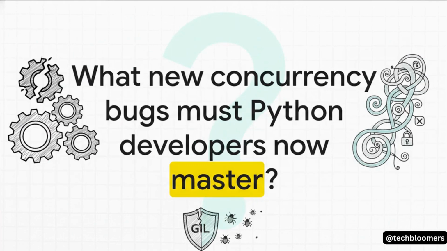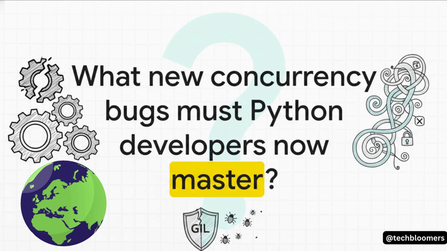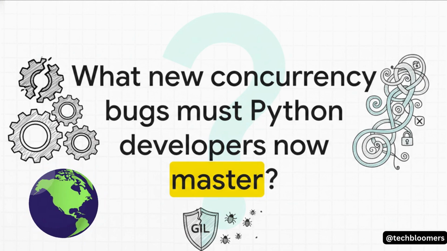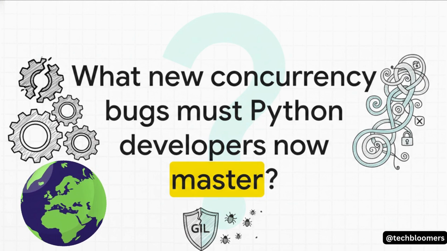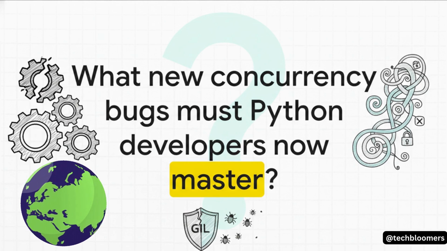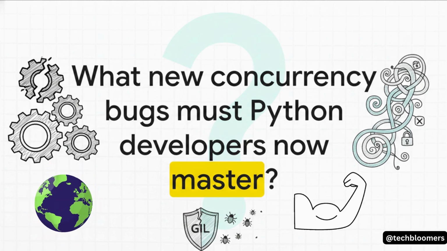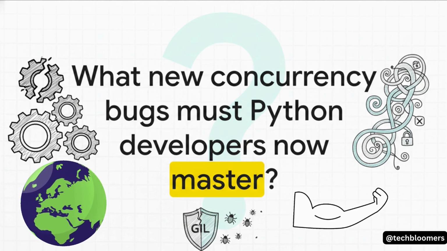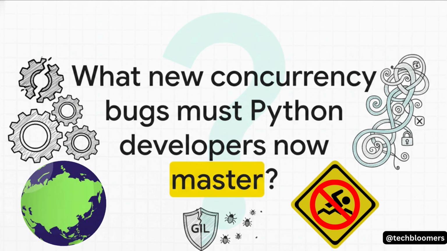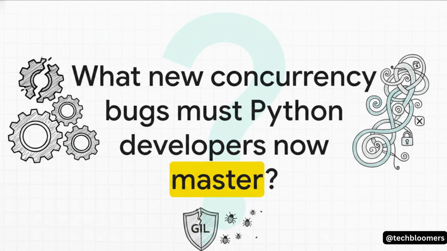And I'll leave you with this final thought. For decades, the GIL, for all its faults, protected Python developers from the absolute worst kinds of concurrency bugs, like data races. Now that the lock is optional, Python is more powerful, yes, but it's also more dangerous. The next big chapter for the entire Python community is going to be learning how to master the very class of problems that the GIL so elegantly solved for us all those years ago.